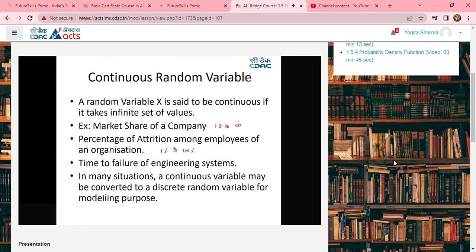in the further session, we are going to discuss what a probability distribution is, what a probability mass function is, and what a probability density function is. Till that point of time, please keep recalling the concepts of random variable, discrete random variable, and continuous random variable, and see you in the next session.